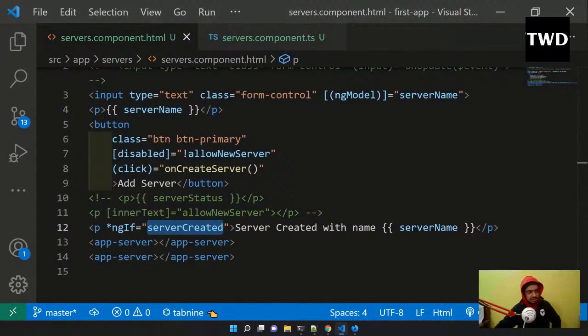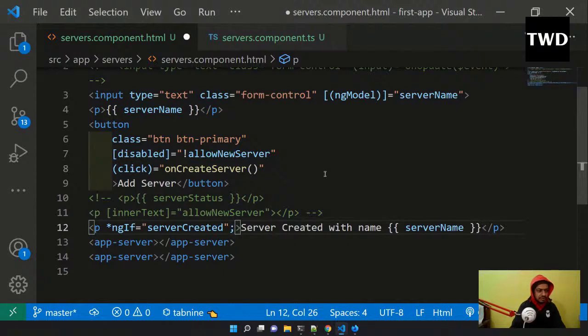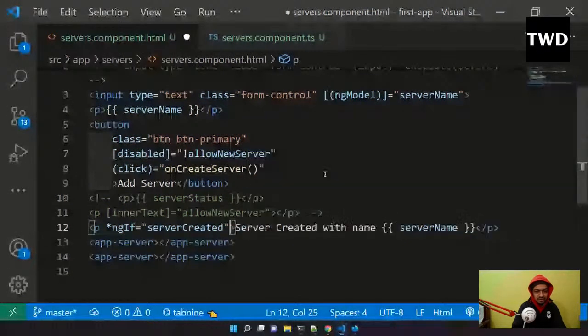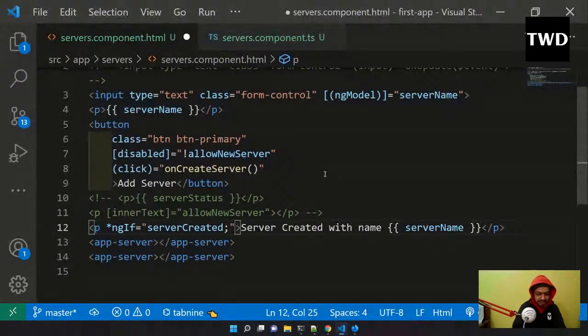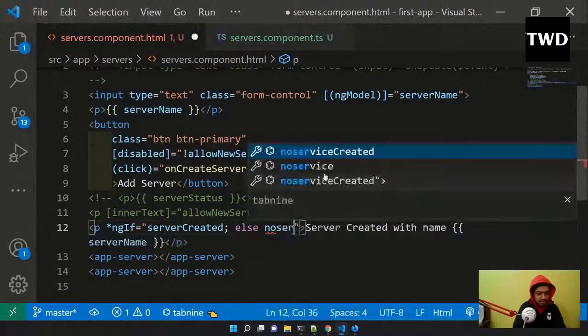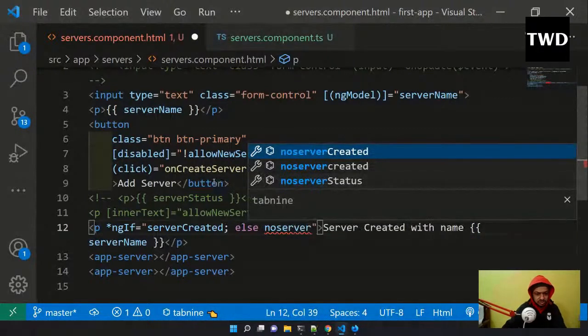The else part is not a small thing; a lot of complications are there. It is shown in a different way, but not a lot of complication. The syntax is a bit different. Okay, so let us do that. And here I'll add the semicolon, and then I will do else. One more thing: this is wrong, this will be here only. And then else noServer. So I am giving this thing else noServer.